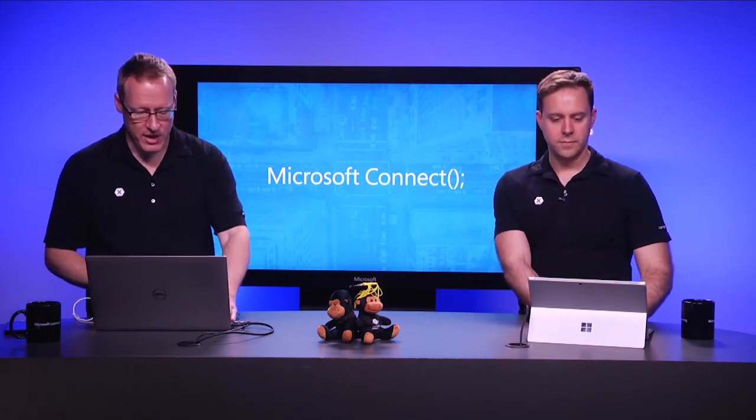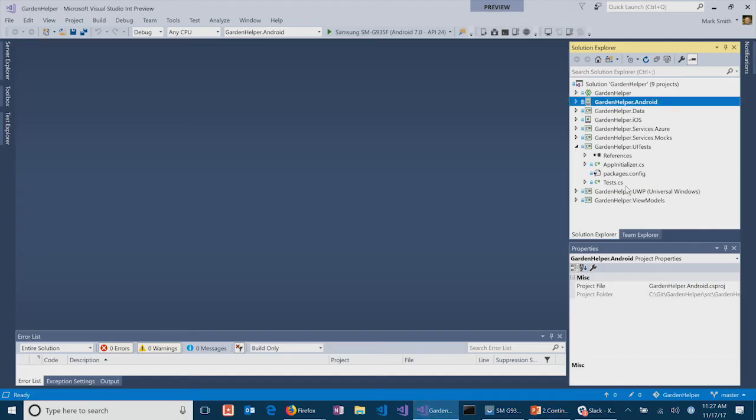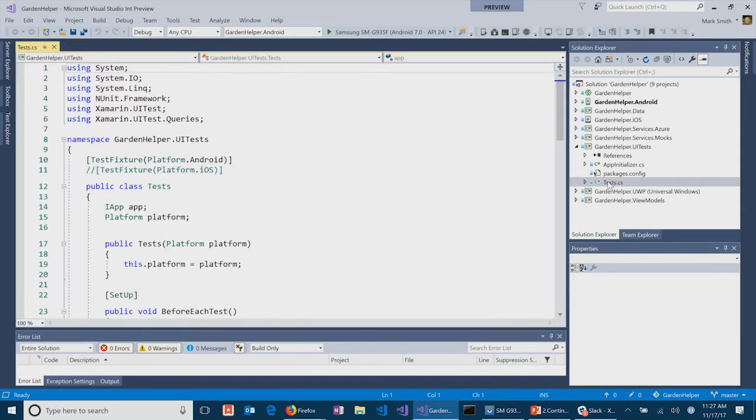So let me just show you the testing piece here. What I want to show you first is I'm going to pull this app up, and this is a slightly different version of the app. This is the one that's actually in the full repo that's being built here, because I've actually got some tests. So I used Xamarin UITest, which is a C# testing framework, to be able to drive the app through its paces.